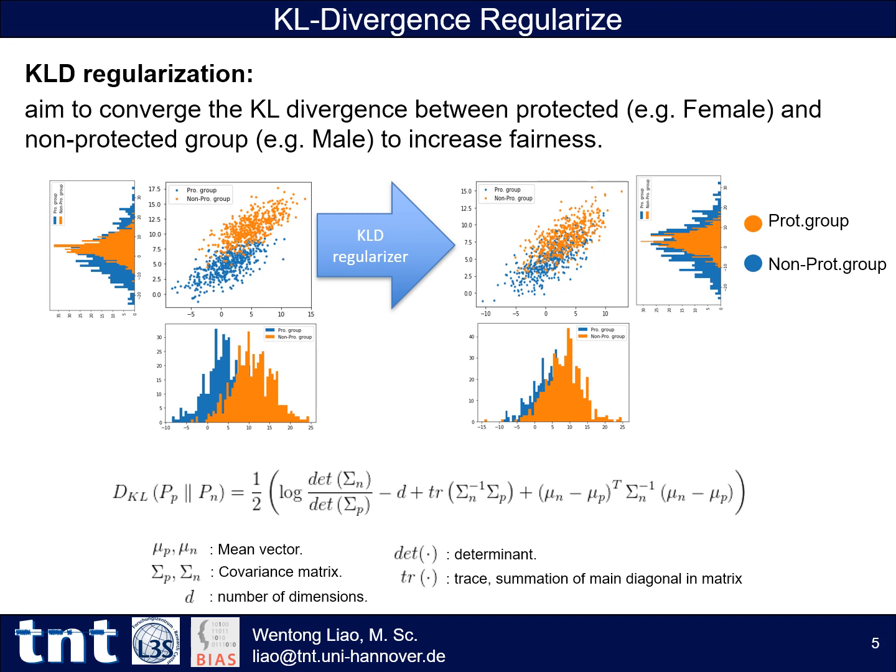As shown in this example, the points can be distinguished easily between females and males in the original input. After being encoded by our method, these data points and the gender attribute are mixed.